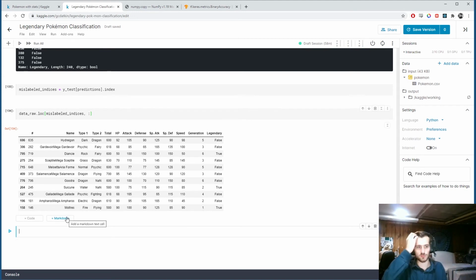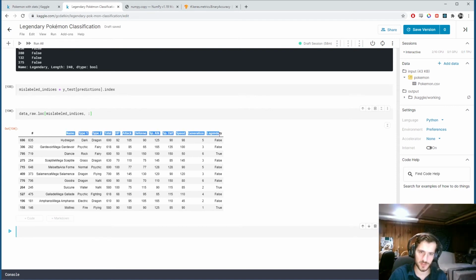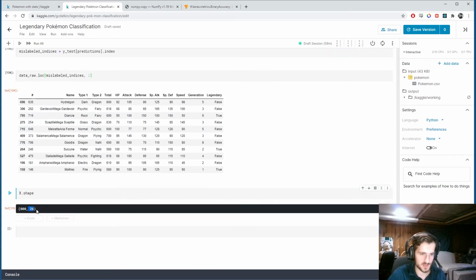And then we can graph all the data in terms of the principal components rather than in terms of the features. So if we try to graph, well, how many features is this? Our original X shape, right, there's 26 features. We would have to do a 26-dimensional graph, which is impossible.